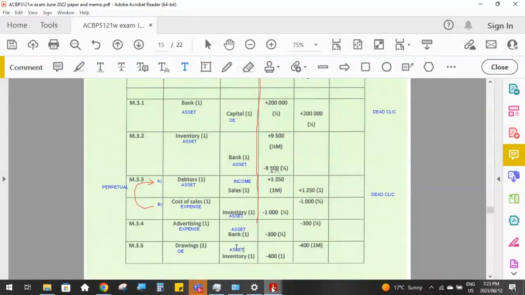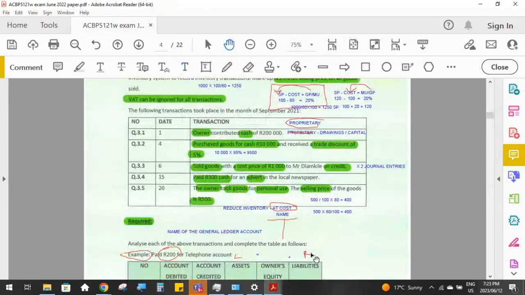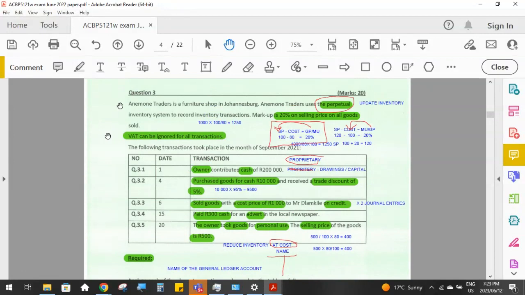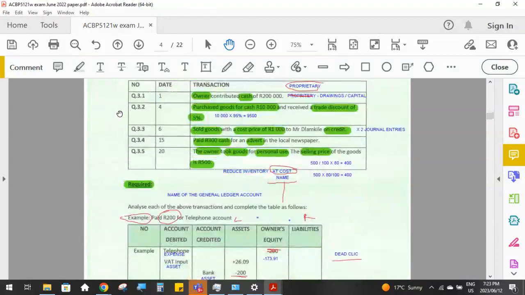So just remember, in this particular question, they told us that we could ignore VAT. In the exam, they can very well give you a question like this, where the company is registered for VAT and only purchased from other VAT vendors.